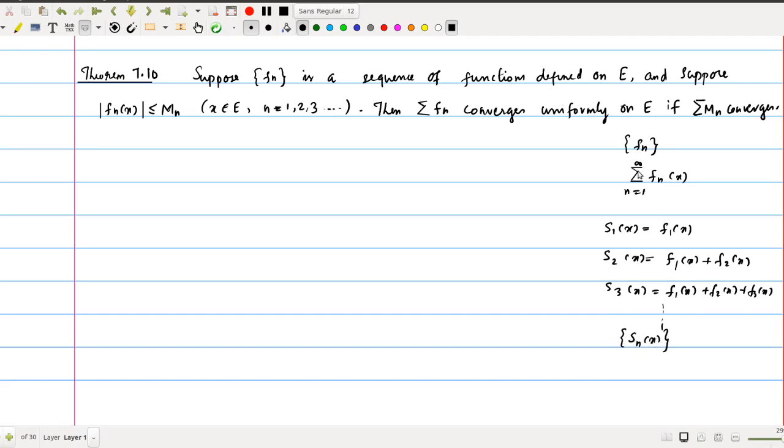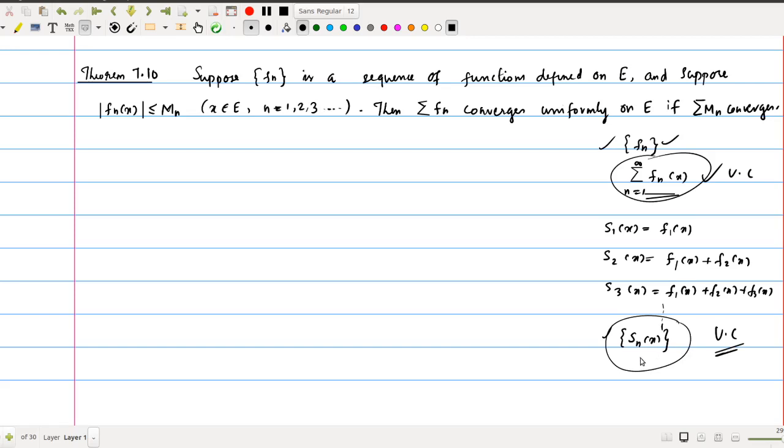Okay, now using this sequence Fn we constructed a series of functions. As we constructed the series of functions, we can define a sequence of partial sums of this. Okay, there is no direct relation between this Fn and these two sequences. These two are entirely different sequences, but the convergence of this sequence of partial sums will characterize the convergence of this series. Okay, that means sigma n equal to 1 to infinity Fn of x is convergent if and only if the sequence Sn of x is convergent. This is uniformly convergent if and only if this is uniformly convergent.